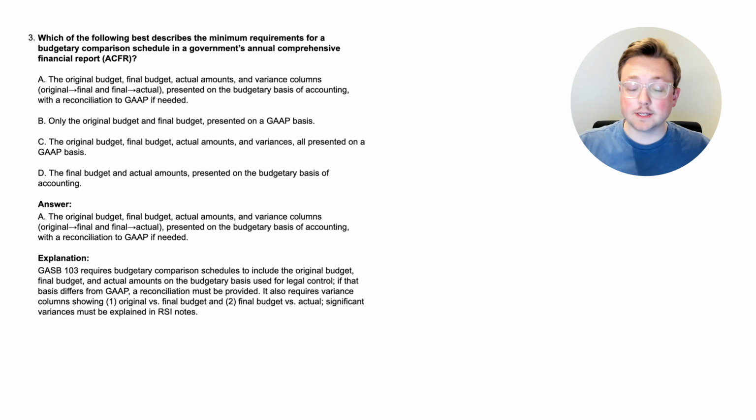So again, these are the things that are going to be inside the budgetary comparison schedule. We've talked about a few different requirements so far, but this is what's actually required to be in the budgetary comparison schedule. The original budget, the final budget, the actual amounts, and then the variance columns comparing those. And then, of course, a reconciliation to GAAP if it's needed. Now, with that, we learned a little bit more, and let's go to the next question.